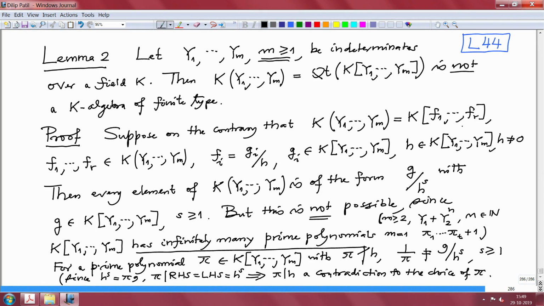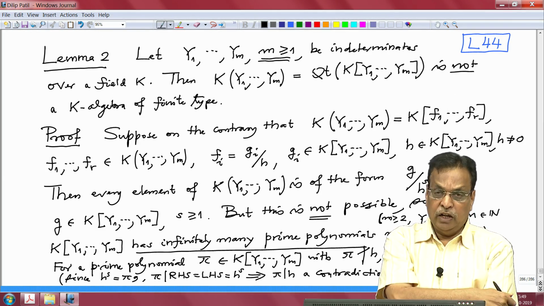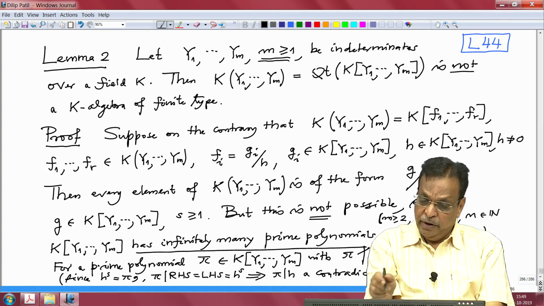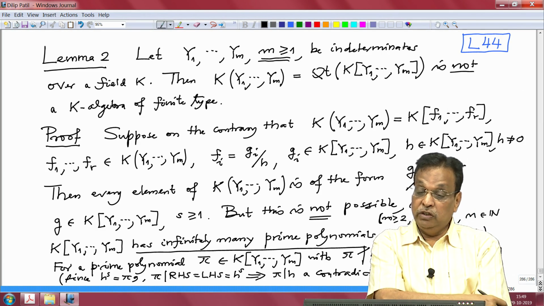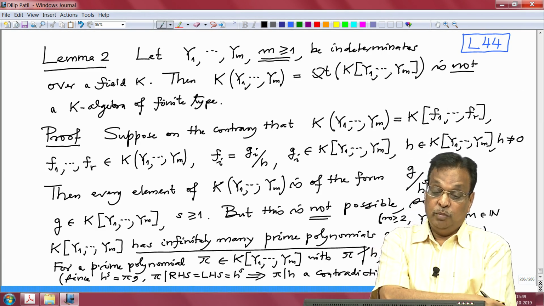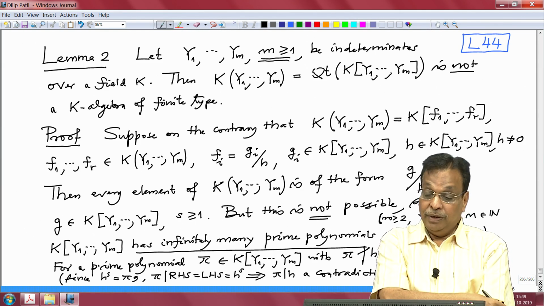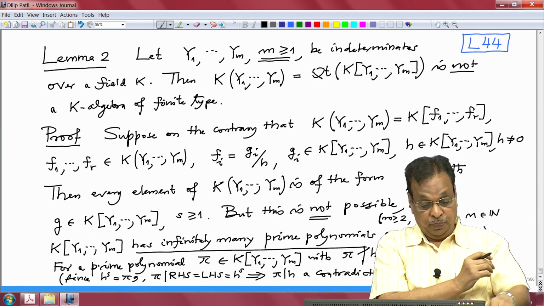Therefore our assumption is not true, therefore the lemma is true. So that proves the lemma. And I also said that one can give a more elementary proof than this, which doesn't use the fact that the polynomial ring in finitely many variables is a unique factorization domain, but this simple proof I will write as an assignment.